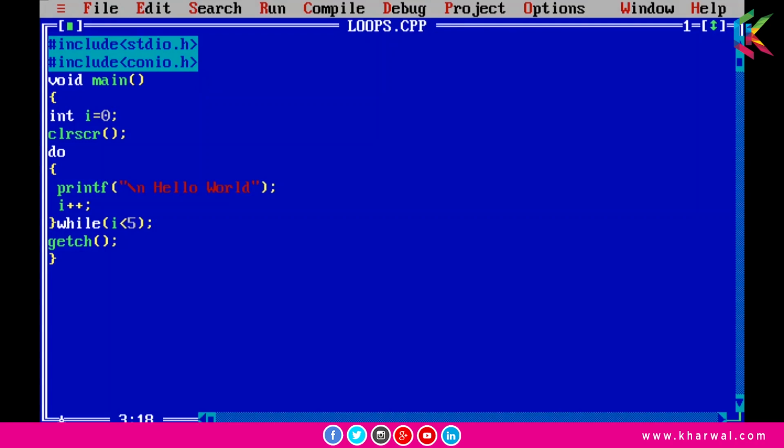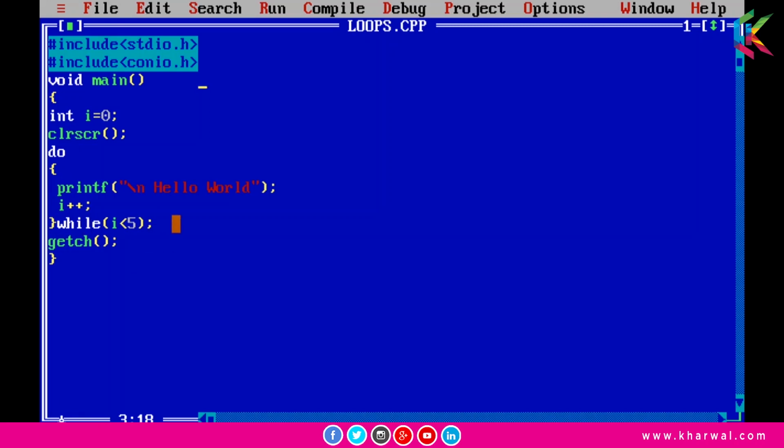So guys, in this program we will learn about the do while loop. I have declared an integer variable i and I have assigned 0 to this variable i, and then I am using this printf statement and the increment operator i++ in the do block, and then I am using the condition i less than 5 in the while, and after that I am putting this semicolon.